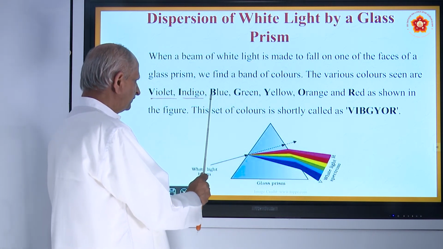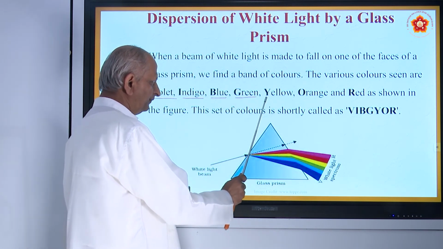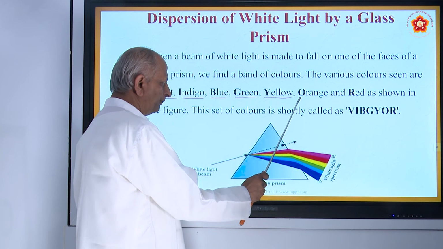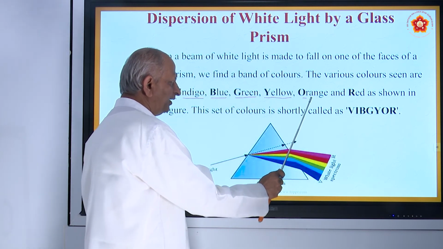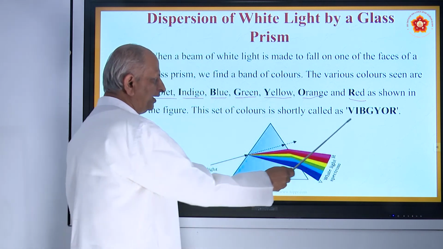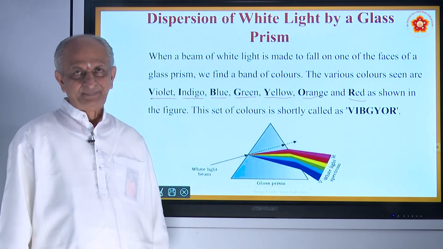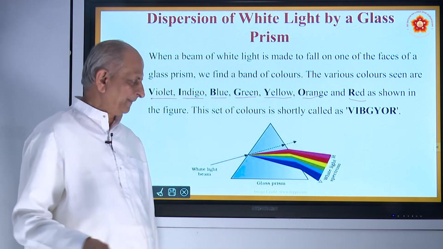Indigo, I. B means blue. G means green. Y means yellow. O means orange. R means red. So totally it becomes VIBGYOR. Practice it, at least 10 times you must repeat it, and you must write it also in a paper.